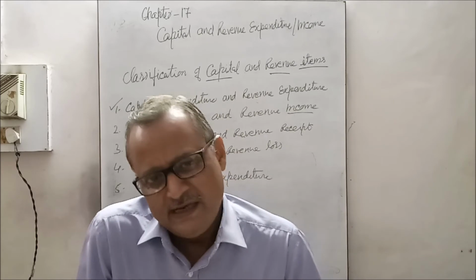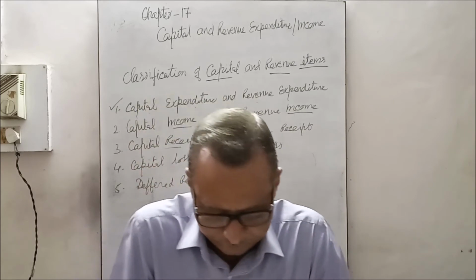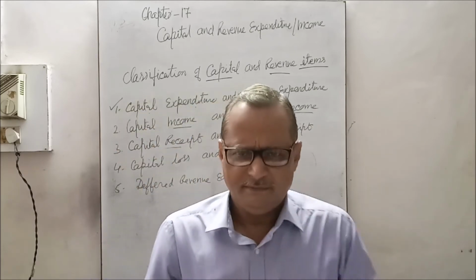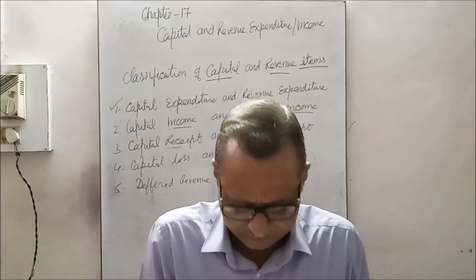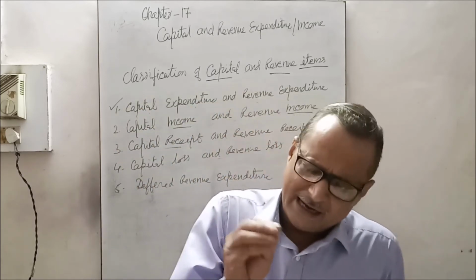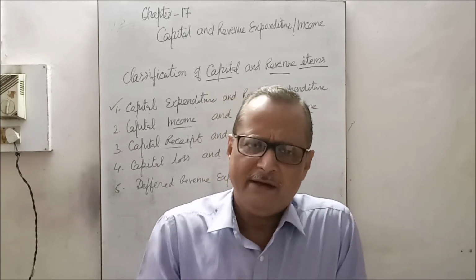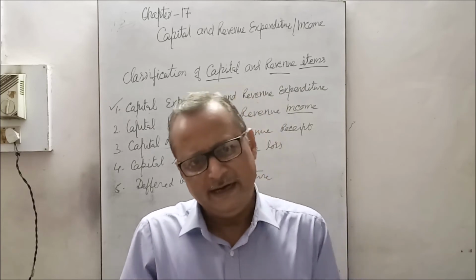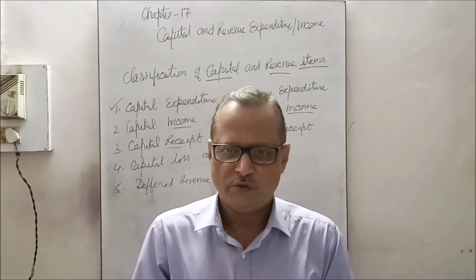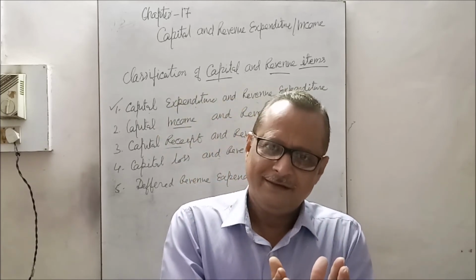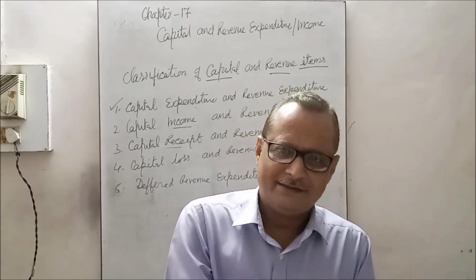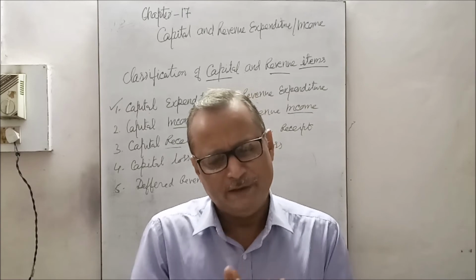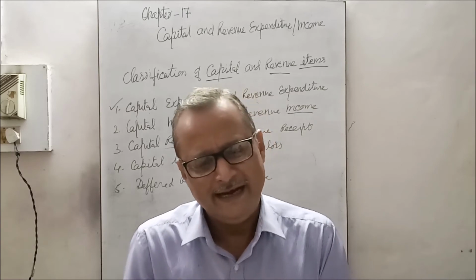It cannot be seen, cannot be touched. This is the basic characteristics of the revenue expenditure, and it occurs in day-to-day transactions of the business, day-to-day life of the business, and it appears in the trading and profit and loss account. Whereas the capital expenditure appears in the balance sheet asset side, and revenue expenditure appears in the trading and profit and loss account